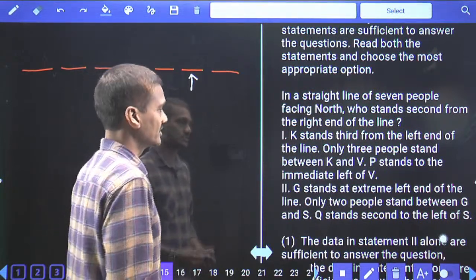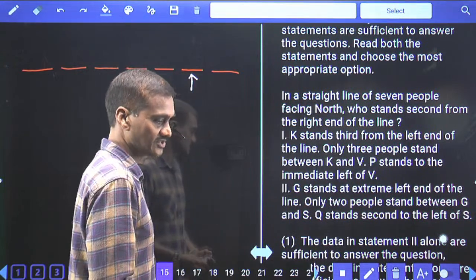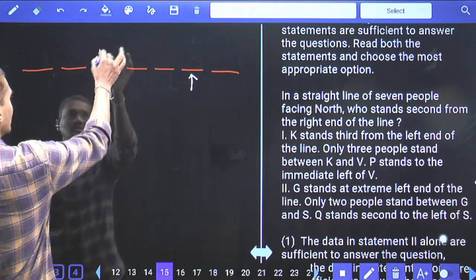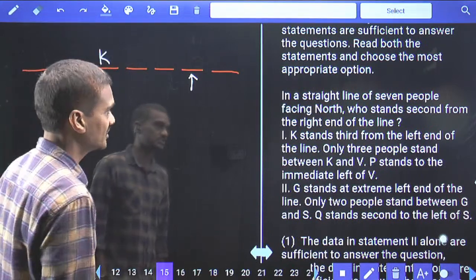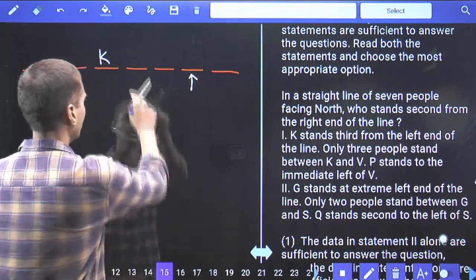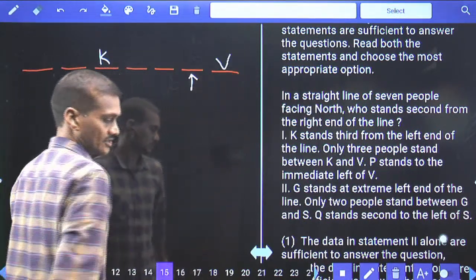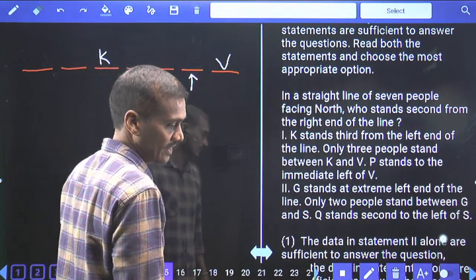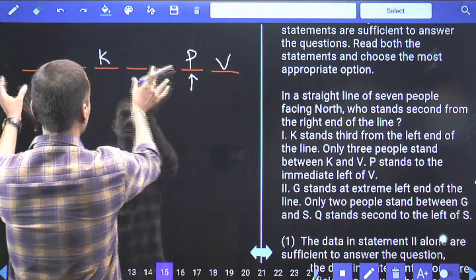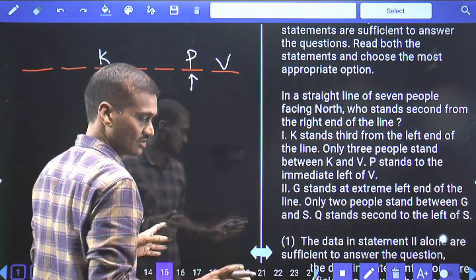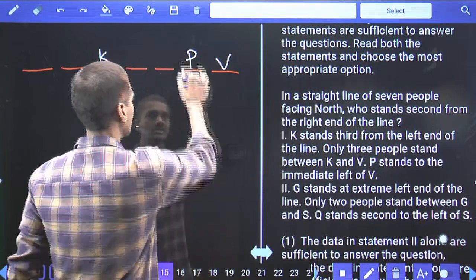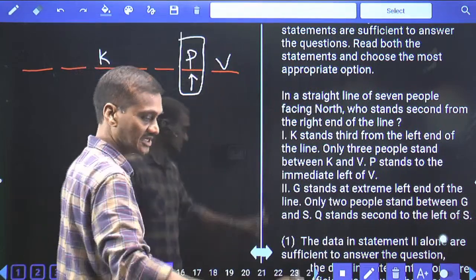Then coming to the first one, K stands third from the left hand of the line. As K is third from the left hand of the line, K must be here. K's position is fixed. And at the same time, there are only three people who stand between K and V. Hence, V is here. Three people between K and V. And next one, P stands to the immediate left of V. P is here. Though the information about the remaining persons is not known, but as the question is about who is seated second from the right hand, are we getting the answer or not? Yes, P is the person who is at the second from the right hand.